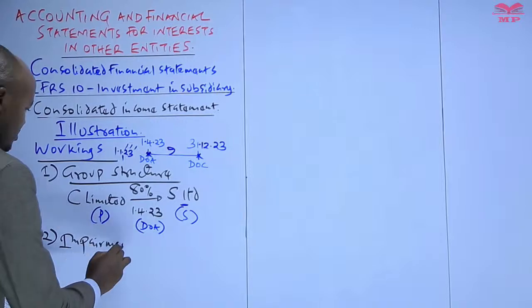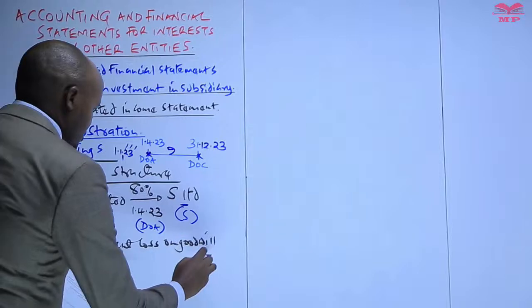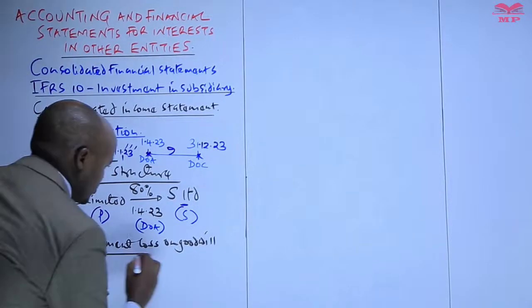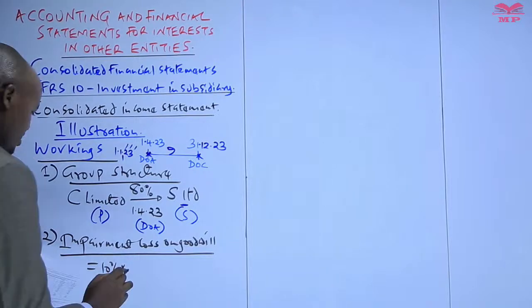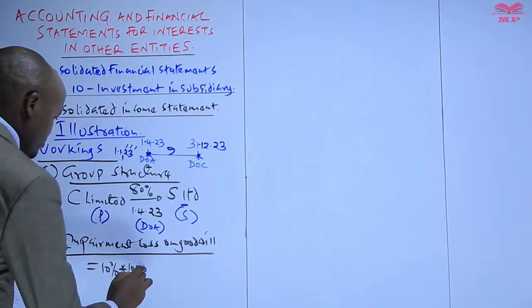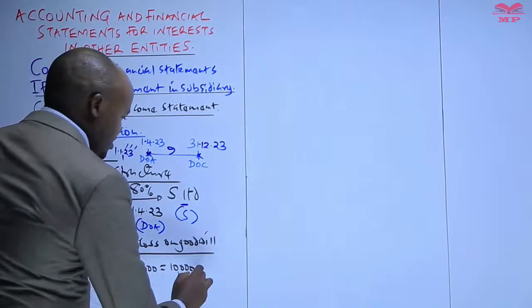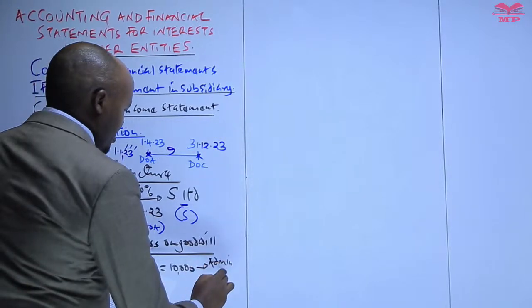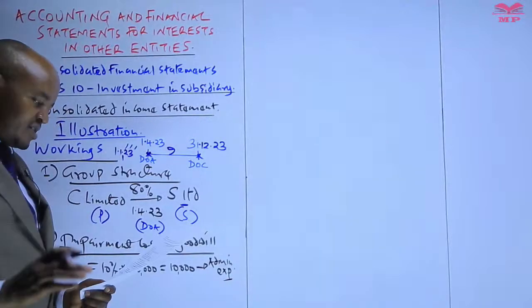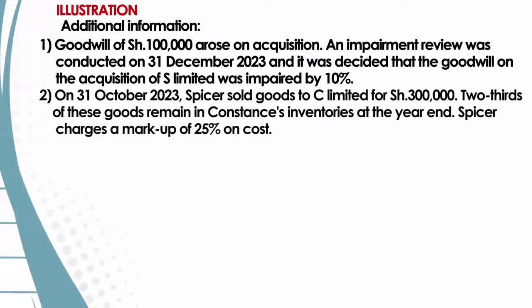Impairment loss on goodwill. Impairment loss on what? On goodwill, which would be equal to 10% of the value of the goodwill, which is 100,000, and this will be 10,000. And recall what we said in our previous session, that this one is supposed to be included as part of administrative expenses.